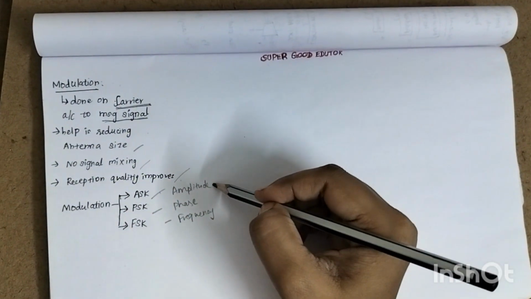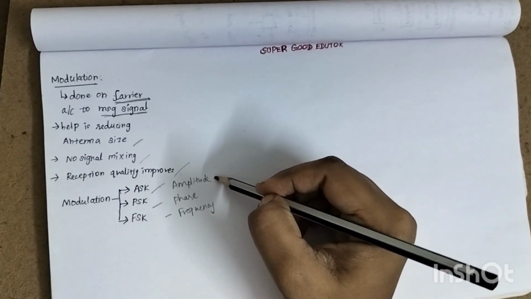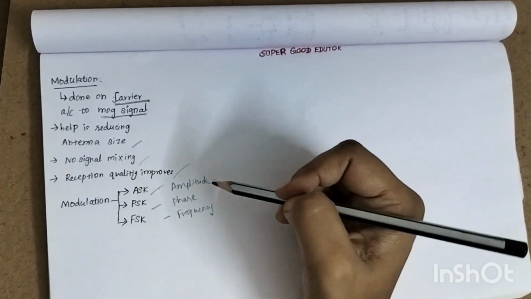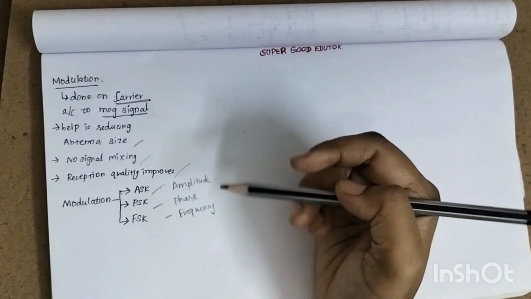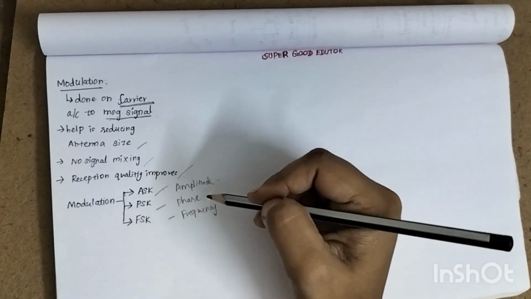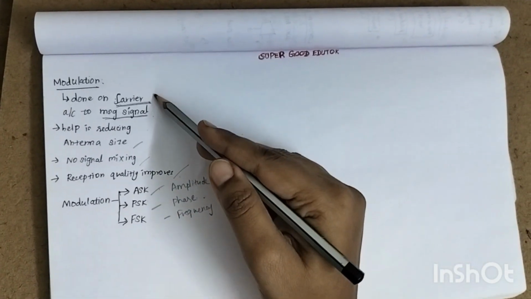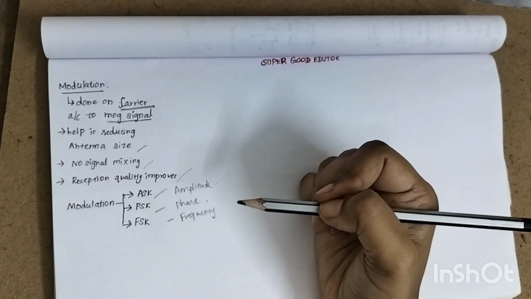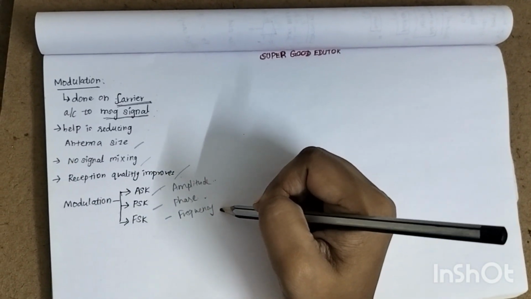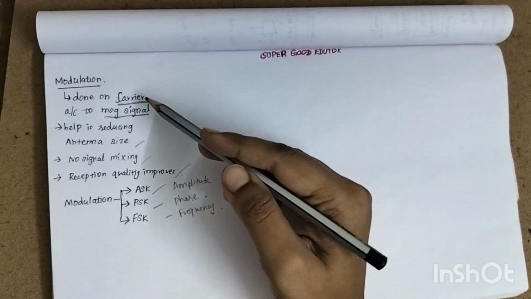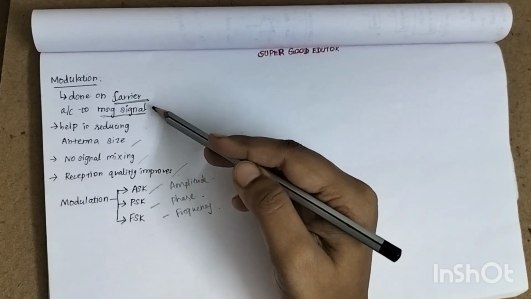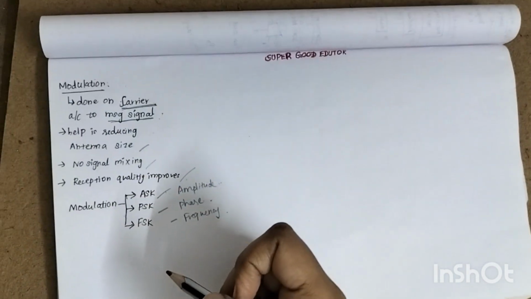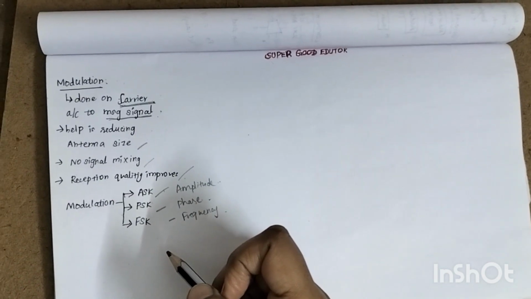In amplitude shift keying, the amplitude of the carrier signal is changed according to the message signal. In phase shift keying, the phase of the carrier signal is changed according to the message signal. And in frequency shift keying, the frequency of the carrier signal is changed according to the message signal. Let's discuss further about this.